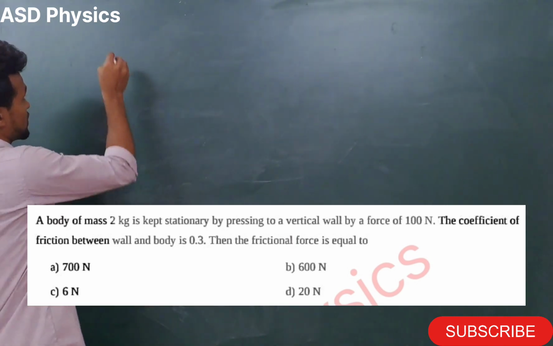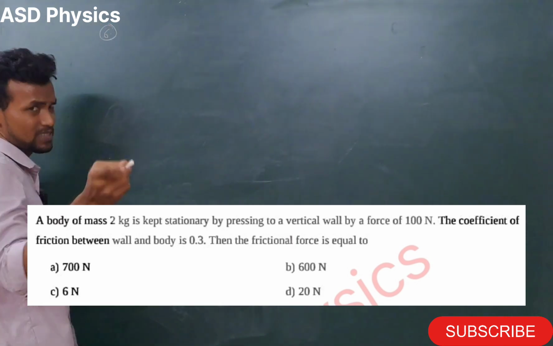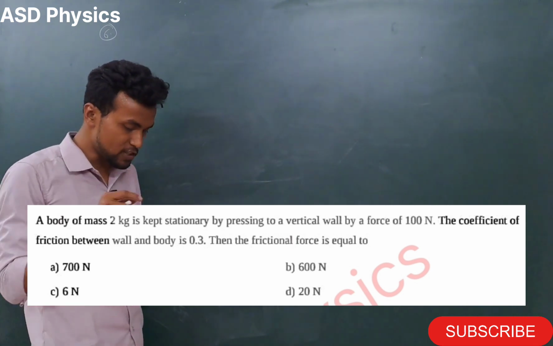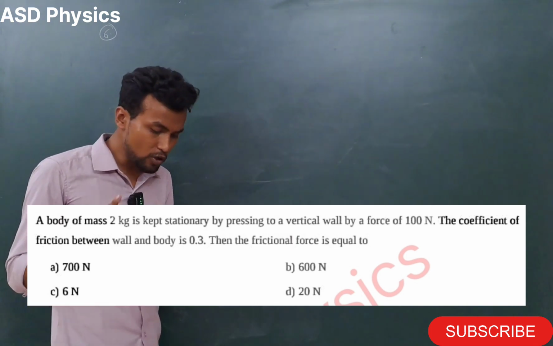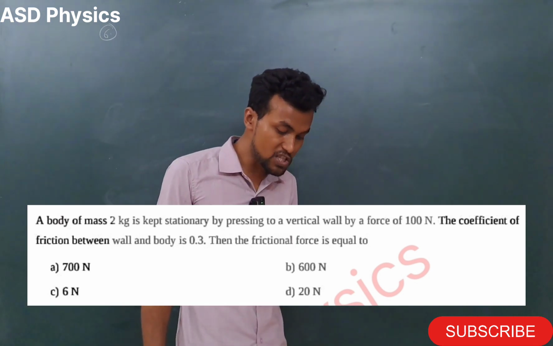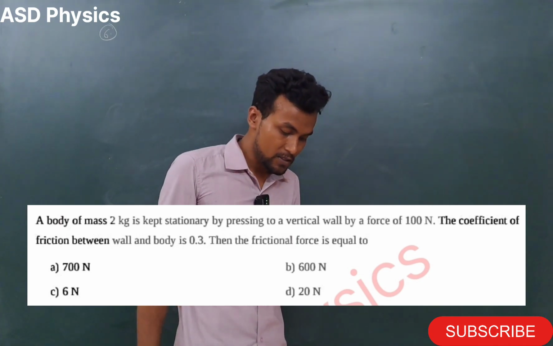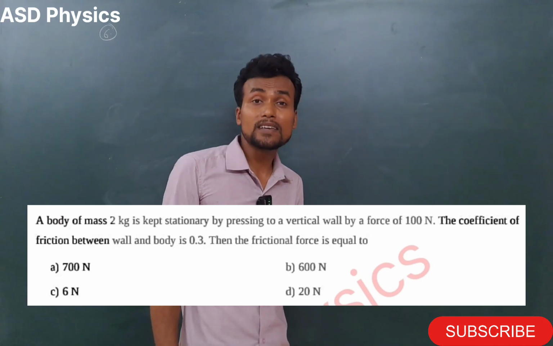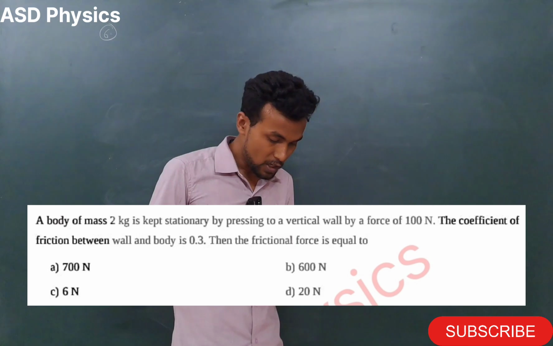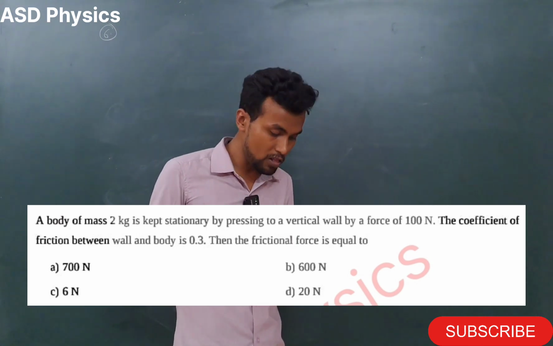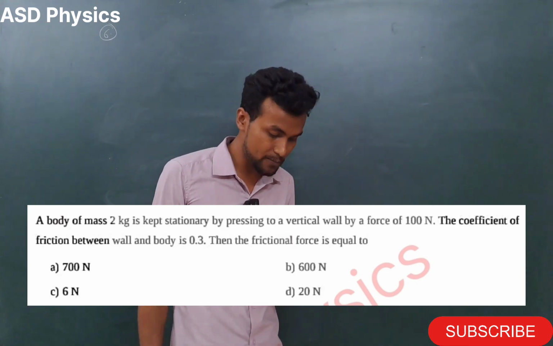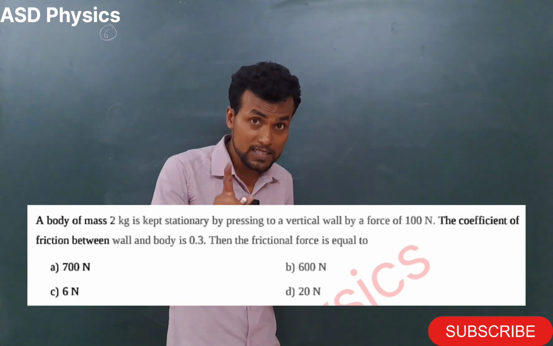Okay. So next question. Let's take this is, I think, question number 6. So see here please. Next question here. What is the question? A body of mass 2 kg is kept stationary by pressing it to a vertical wall by a force of 100 Newton. The coefficient of friction between wall and the body is 0.3. Then the frictional force is equal to how much here?